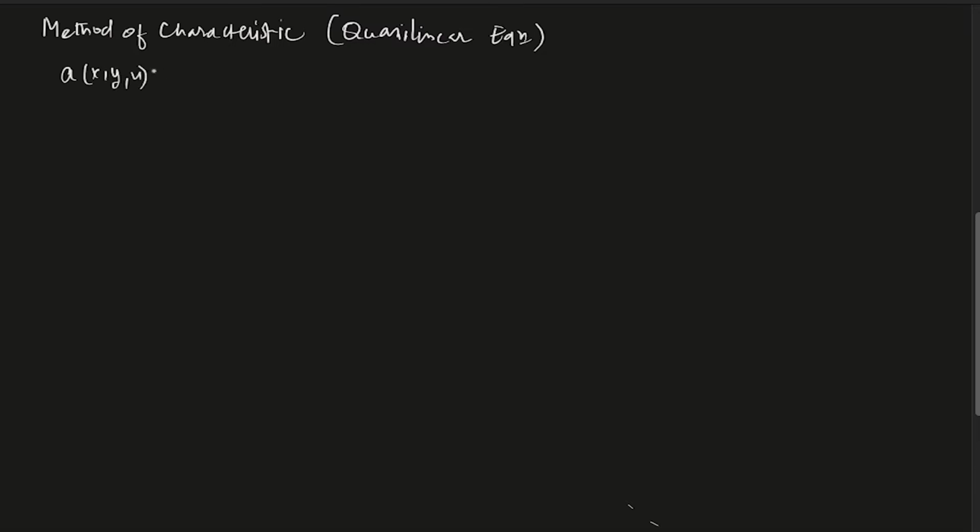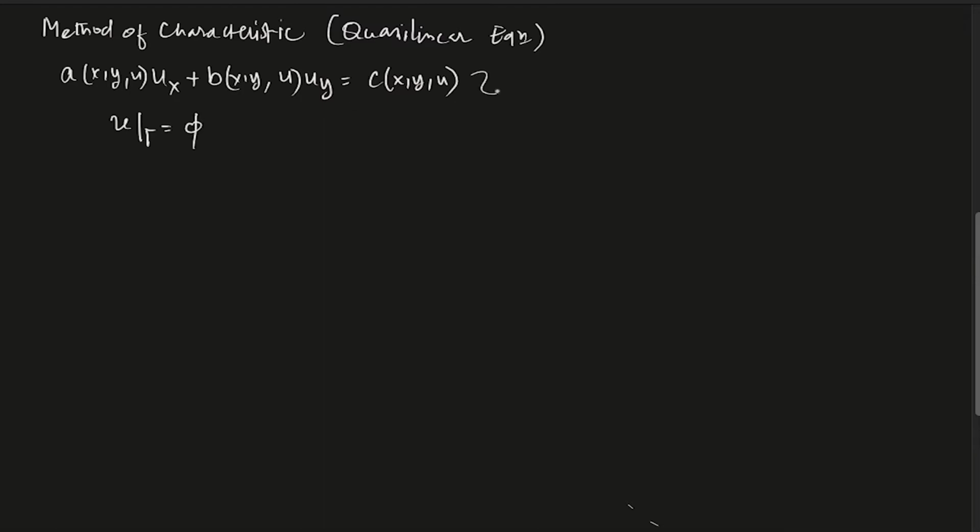Basically, we are talking about an equation which looks like this: a(x, y, u) u_x + b(x, y, u) u_y = c(x, y, u), and u restricted to gamma is, let's say, phi.